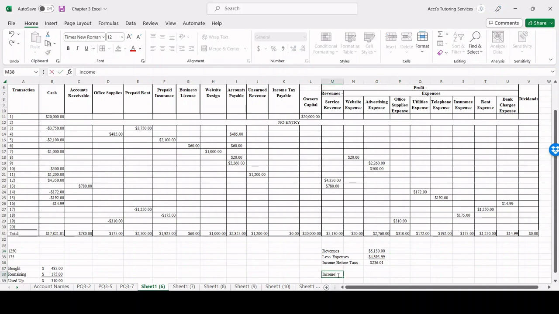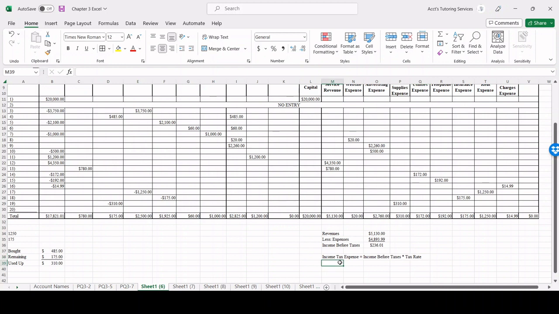Then remember, income tax expense equals the income before taxes times the tax rate. So in this case, it's simply going to be the 236.01 times the 25%. It's going to be $59.